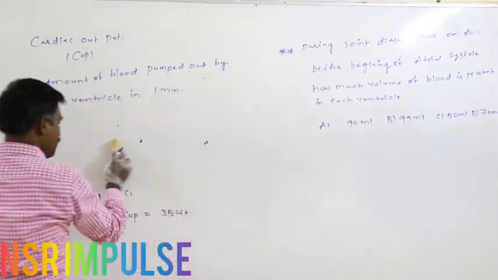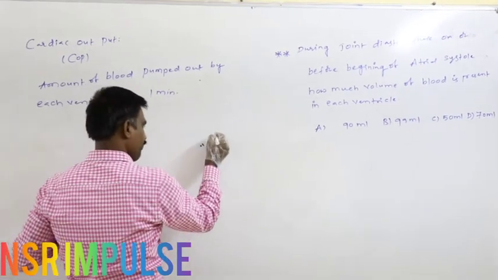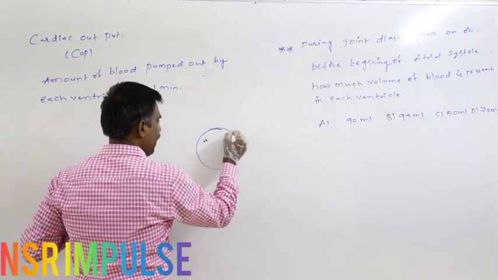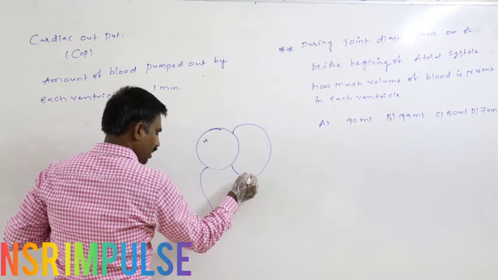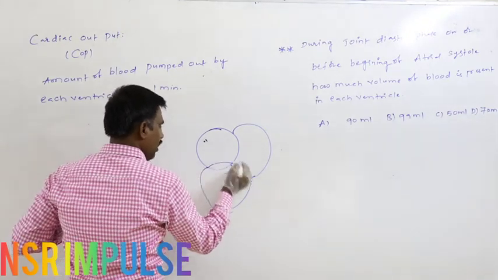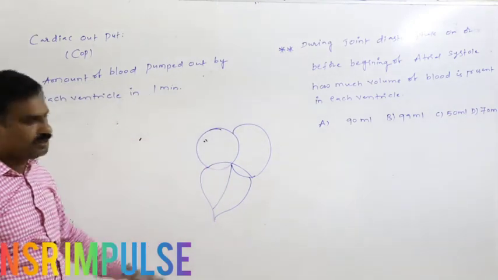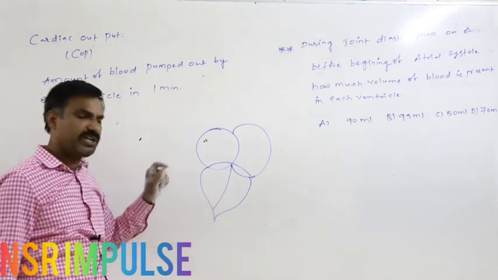Definitely, the joint diastolic phase means that both the atria and ventricles are in relaxation. On or before the beginning of atrial systole, how much blood is present in each ventricle?